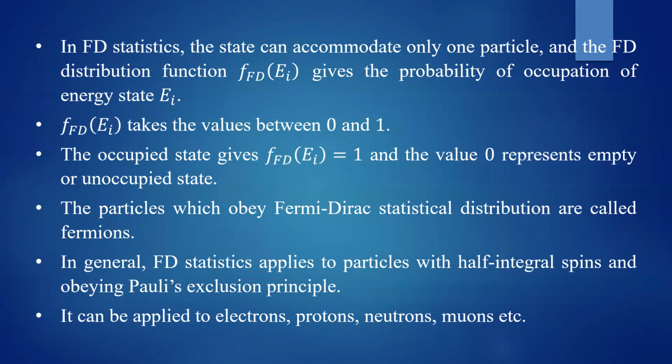This statistics applies to particles with half integral spin, and they should obey Pauli's exclusion principle. Then only you can apply this Fermi-Dirac statistics. The examples are electrons, protons, neutrons, muons, etc. They obey this Fermi-Dirac statistics distribution function. And in today's class, we have taken the derivation of the Fermi-Dirac statistical distribution function and some important properties of this Fermi-Dirac distribution function.